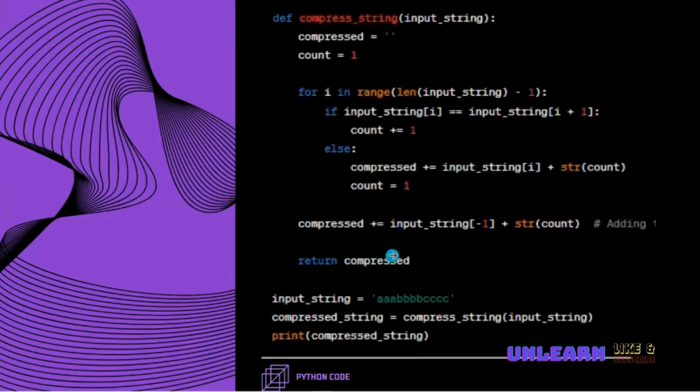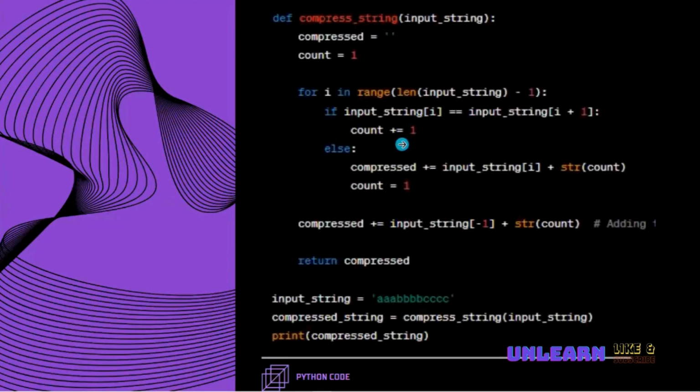Like in our case, the first character is A. It is repeated 3 times. That means the integer value 3 is going to be converted into a string, and later on we are appending it. Because in Python, if you add a string with an integer, it will throw an error. So in order to avoid that error, we are converting this integer to a string. Later on, we are adding it, and finally we are moving it into the compressed variable. So that is the simple process happening in this function.